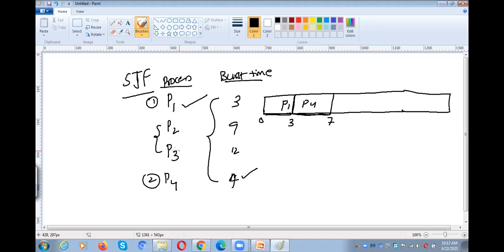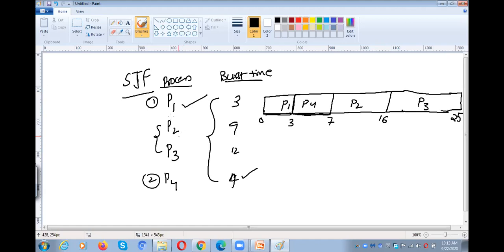So the first process is P1 and the second process is P4, and among P2 and P3, which one is the shortest job? P2. So P2 means 9. So automatically P2, 7 plus 9 means 16. And the last one is the P3 process. It needs to be 12, more than this portion. So 16 plus 9 means 25.